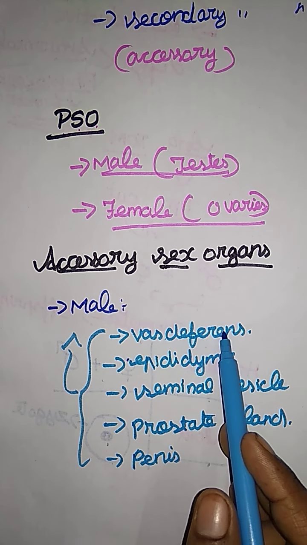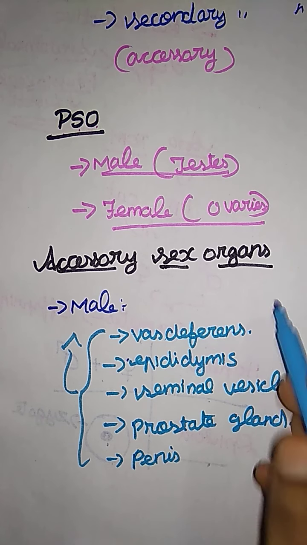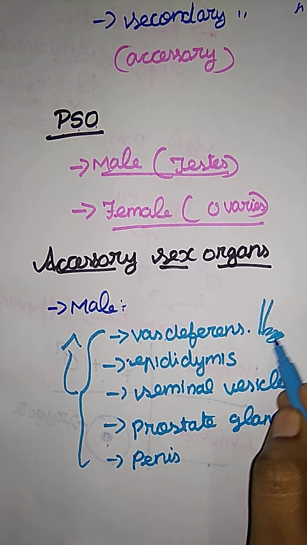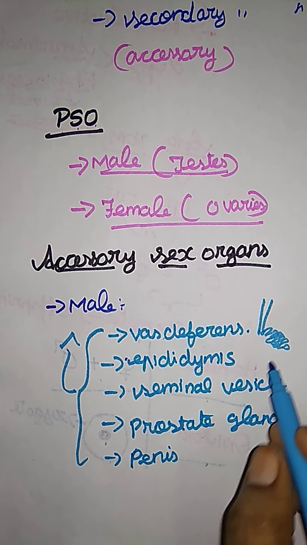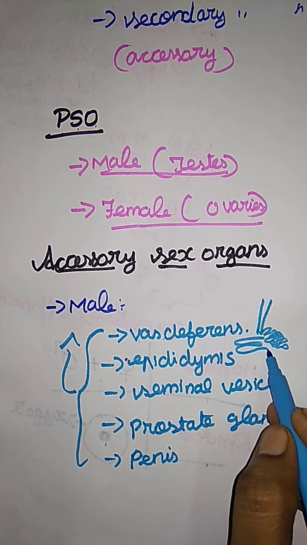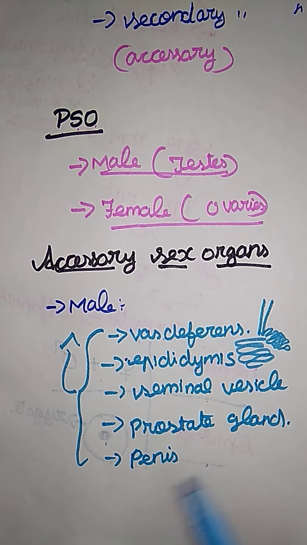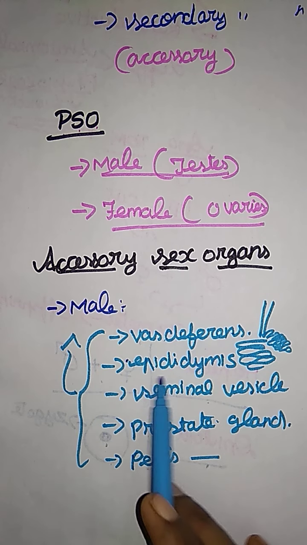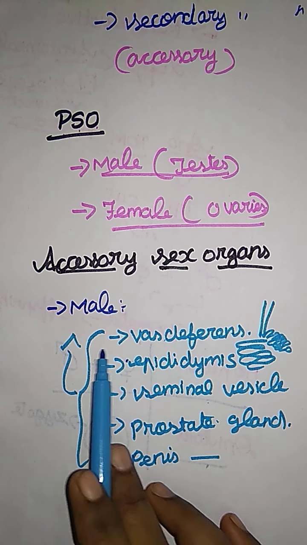First, the vas deferens, a tube-like structure, and the epididymis, formed by a number of seminiferous tubules. The seminal vesicles also have a tube-like structure, and the prostate gland. Some of these glands are involved at the time of ejection of sperm. The penis is the way of ejection of sperm. So these are all the accessory sex organs of the male.